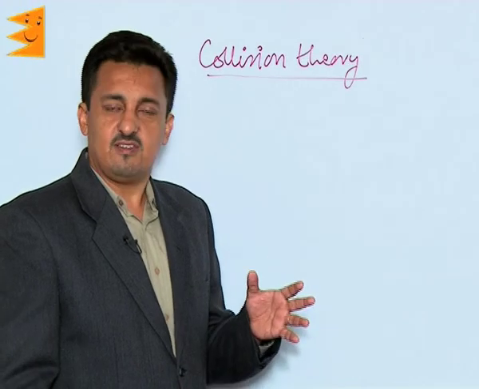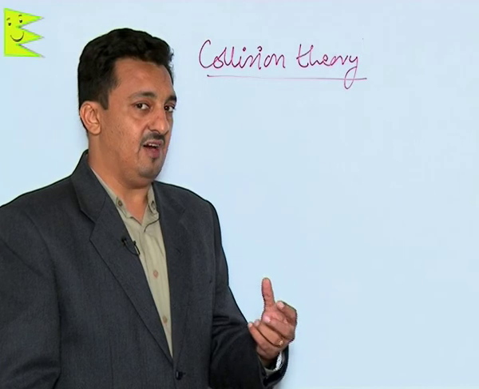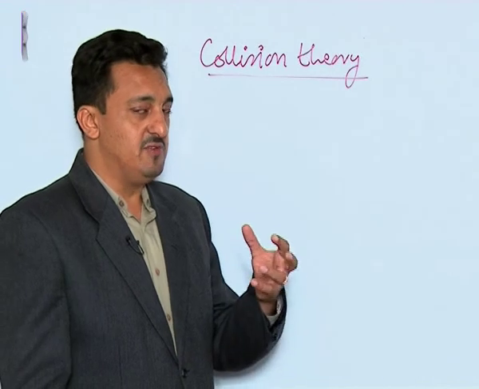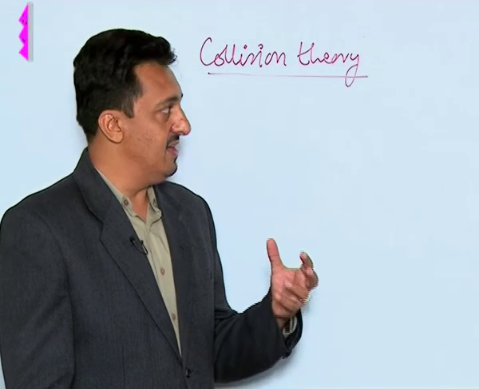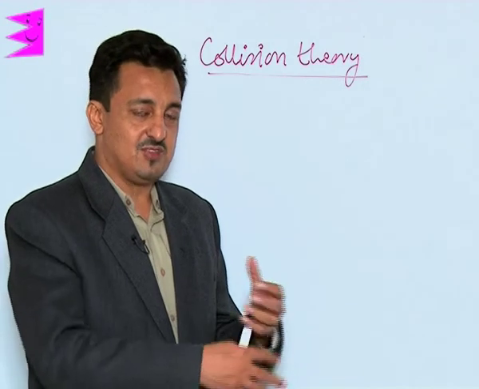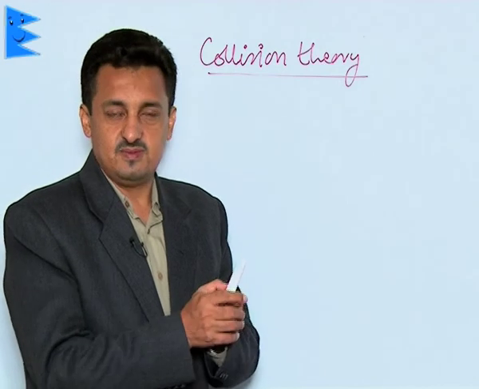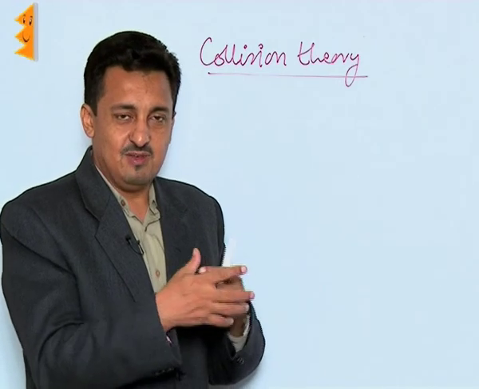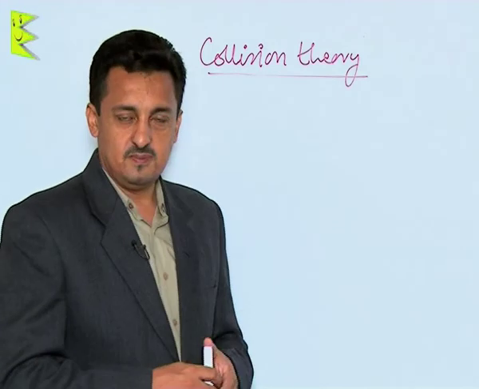The Arrhenius equation gives us a lot of valuable information regarding the temperature dependence of the rate of the reaction. But it was actually William Lewis and another scientist, Max, who together gave another aspect of how the rate of a reaction gets affected. This aspect is based on a theory called collision theory.